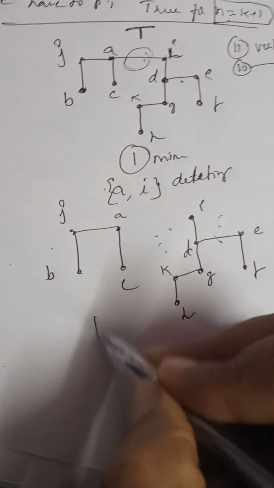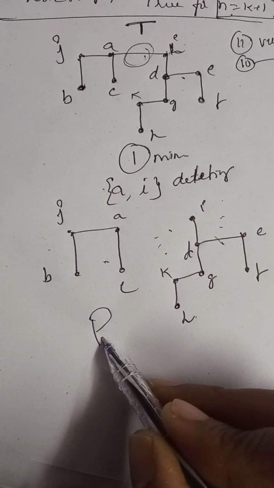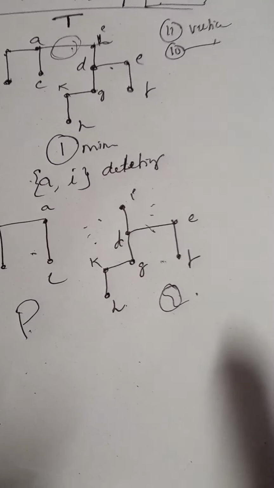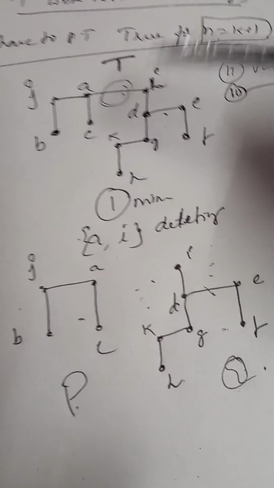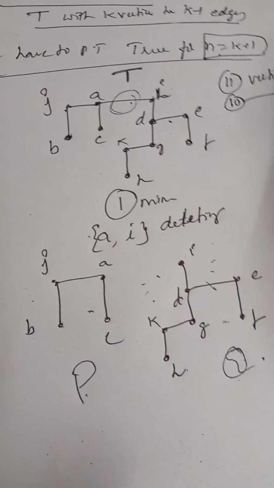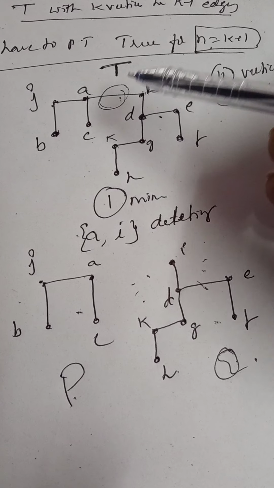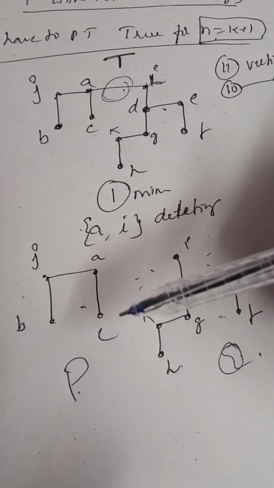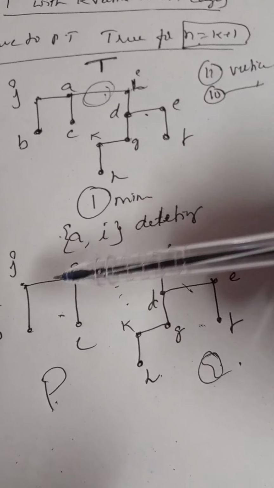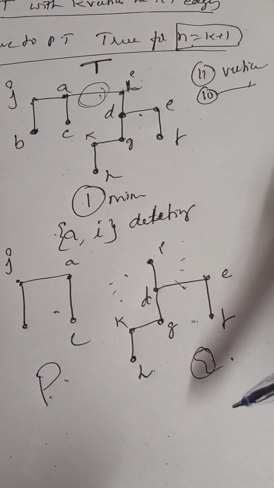Now this is a tree, and again this is a tree. I am denoting this one by P. This component is also a tree, which I am denoting by Q, right? Now see here, this is a tree with 11 vertices. Now I am deleting one edge from this tree. Now I got two components and the graph is disconnected, where the first component I denote by P and the second component I denote by Q.